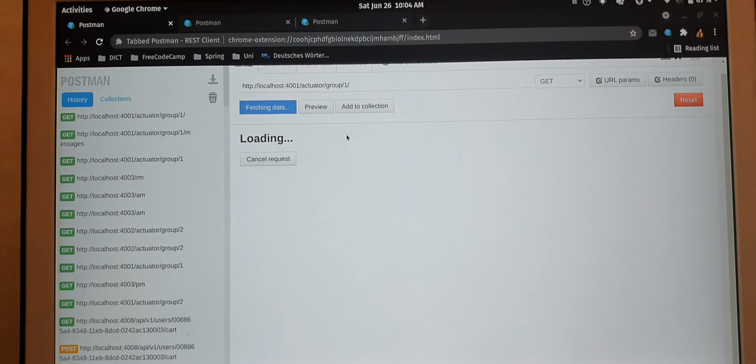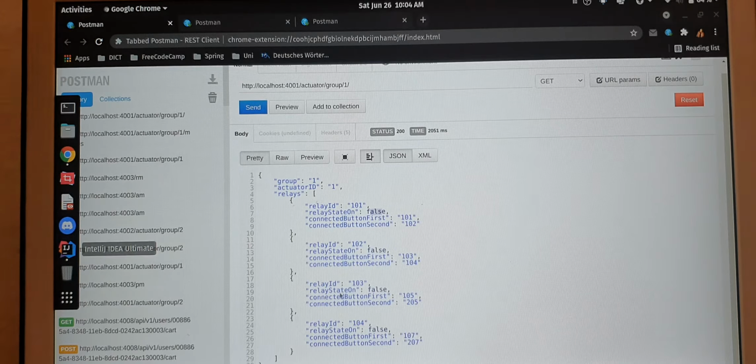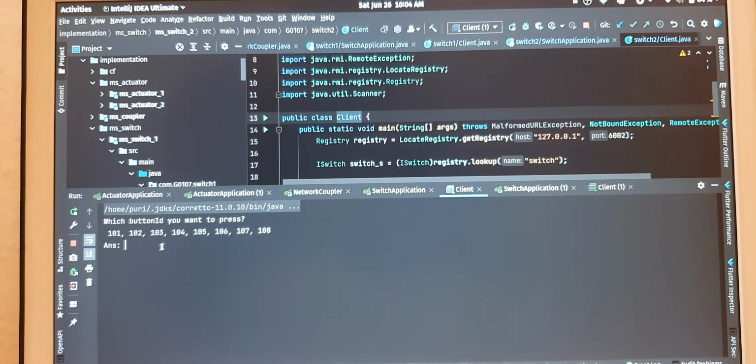It's the same here with group 1 as well. All are false, and this is connected with 2 of the same group. Here it is connected with a button of another group, so the same message has to be passed through the coupler. Suppose we press 101, it should be turned on. So let's press 101.